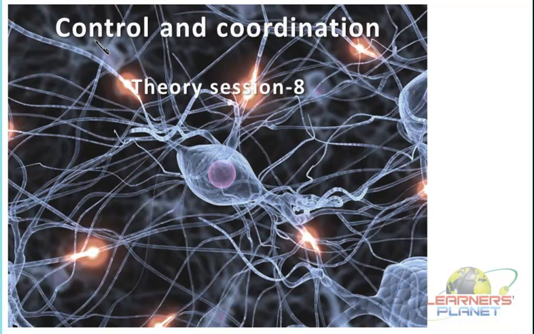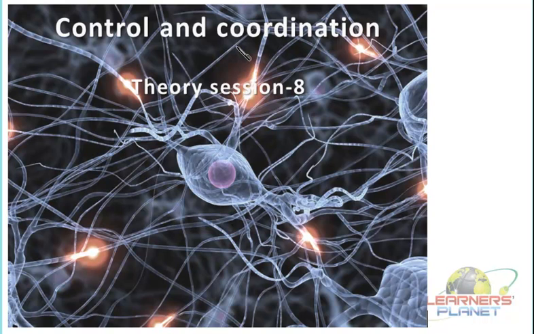Now let us continue with the chapter Control and Coordination. So we had already studied what these two words basically mean. And these types of processes are very important in a living system. Basically, all the life processes going on in a living system have to take place in a controlled manner. And none of the systems is independent of each other, right? They have to work together in a coordinated fashion.